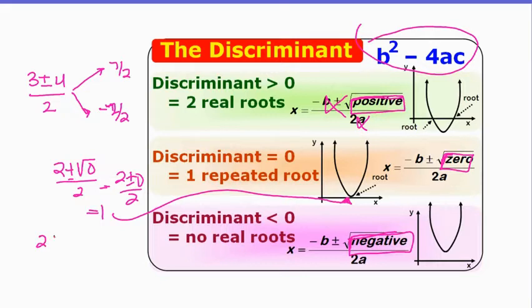So that's when you get something like 2 plus or minus 2i over 2. Okay, this is negative under there, and you have that i in there. That means although it has two roots, they're both imaginary, or non-real. Okay, so those are your choices. So I'm just going to do an example for you. I may ask you, tell me what the discriminant is. And what is the nature of the roots? Nature means tell me what it is. Are they real? Are there two of them? Are there one? Or are there no real roots, which means there's two imaginary roots.